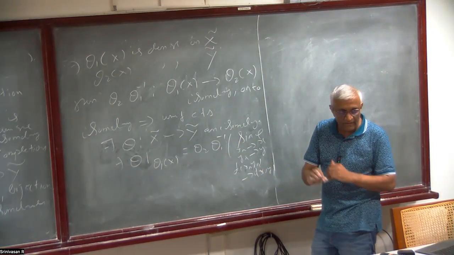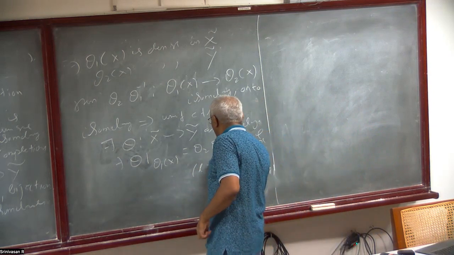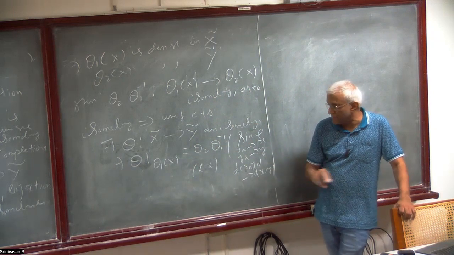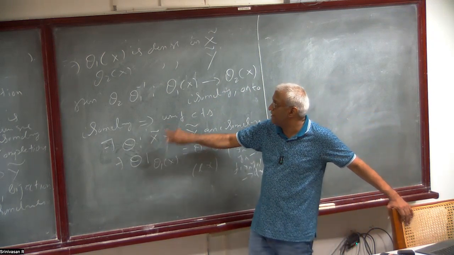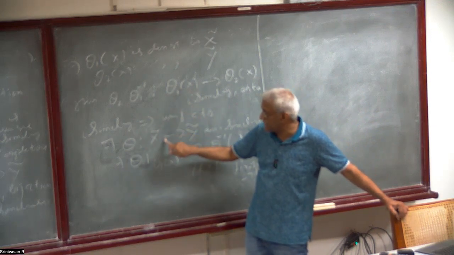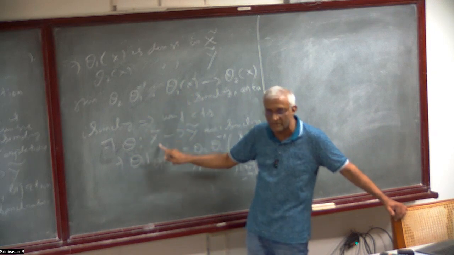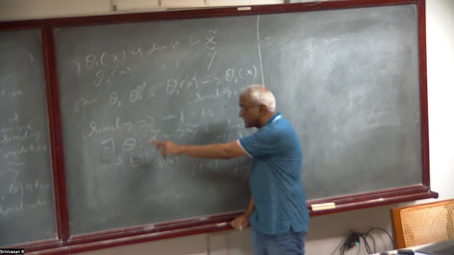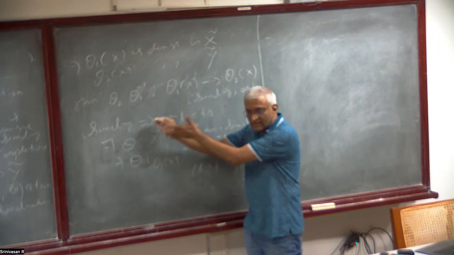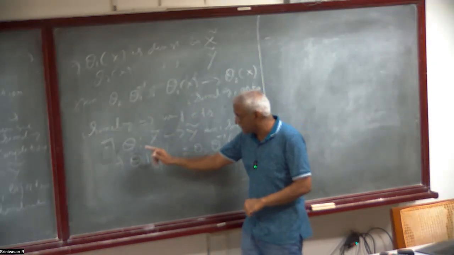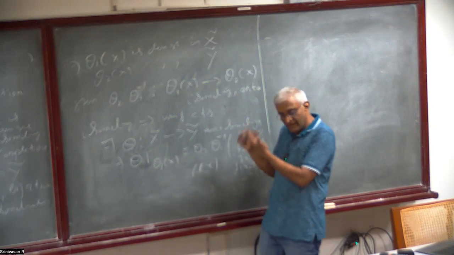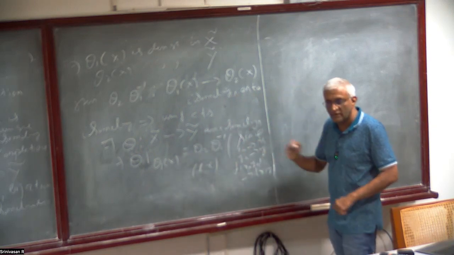This is an exercise: convince yourself and write down the proof. That it's also isometric means: if you have x and y here, there will be xn converging to x and yn converging to y. So the distance of theta of xn and theta of yn is the same as d of xn and yn. So d of theta of x, theta of y will be the same as d of x, y. So it's also an isometry.